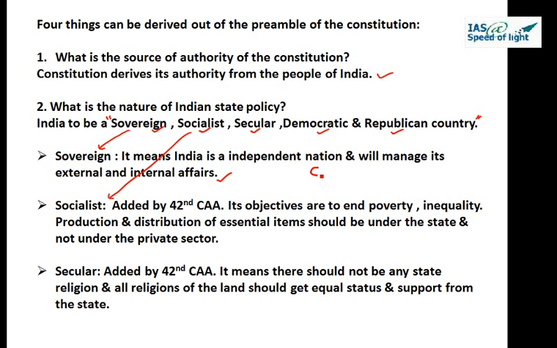The first one are the capitalist. The second are the socialist. The third one are the communist. Being capitalist, as we have read in economics as well, they want nothing under the state. So they say there should be minimum state interference, and all the distribution and production of goods should be under private hands. It should be left to the free market based on demand and supply. So nothing under the state.